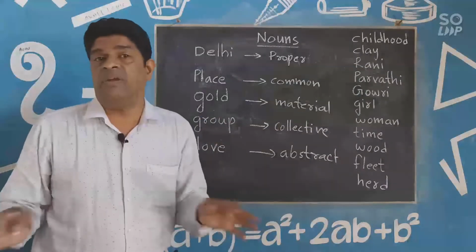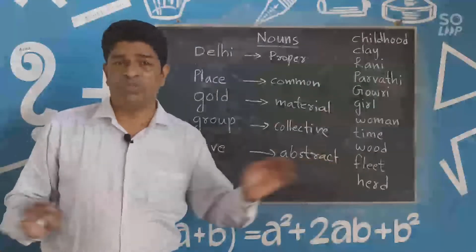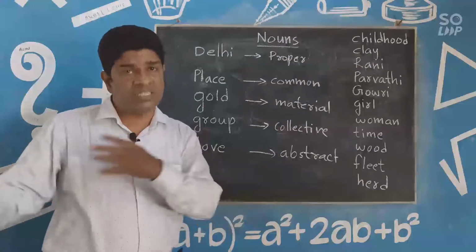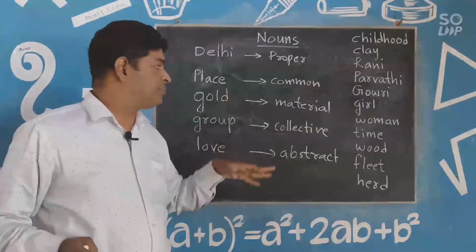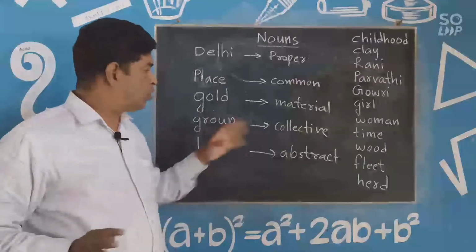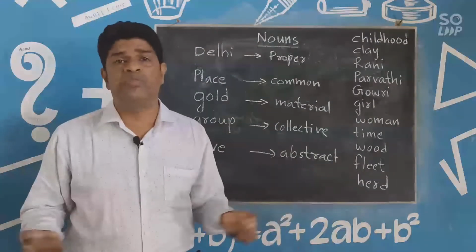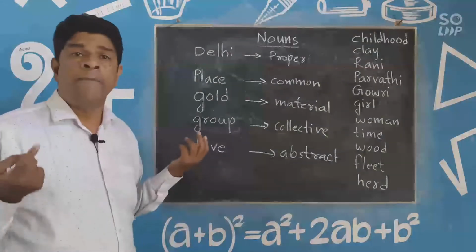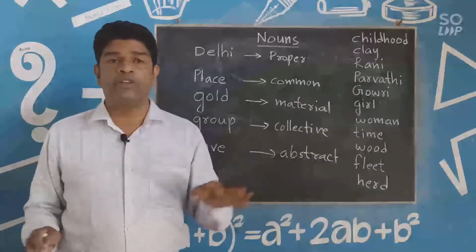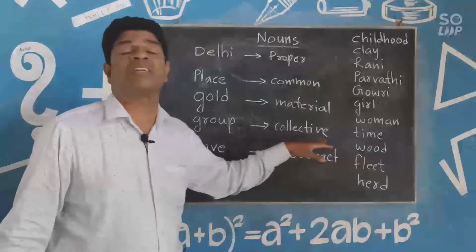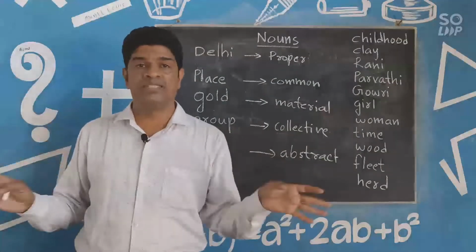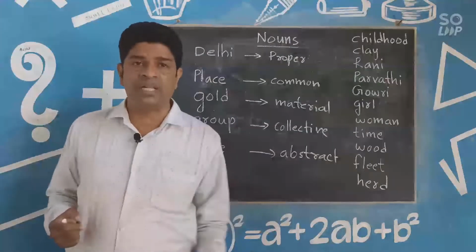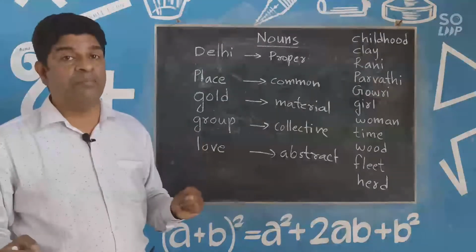And gold, silver, iron, these are material nouns, because we can use them to make some other things. And then a group that shows a collective sense: a group of people, crowd of people, bouquet of flowers, or a bunch of mangoes, bunch of flowers, or bunch of keys. We can use these to show the collection of something, and that's a collective noun. And the last one is abstract noun. It doesn't have a form, or it's only an imagination or a thought, and that's why it's called abstract noun. And love is a very good example for that.